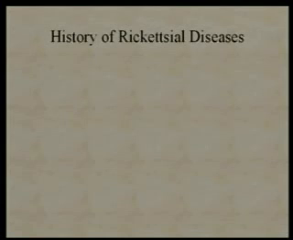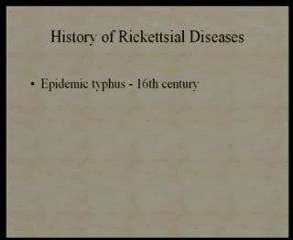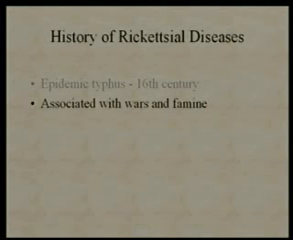Let me just give you a brief history of some of these diseases. The rickettsial diseases have been documented at least since the 16th century. Obviously, they existed prior to that, but the earliest documentation of this as a unique disease goes back to the 16th century. The disease was called epidemic typhus. This disease, typhus, is actually associated with conditions of war and famine. That's typically when you see the disease, when there's famine and war.